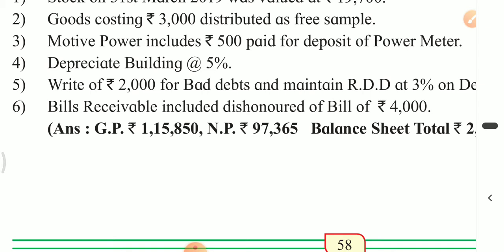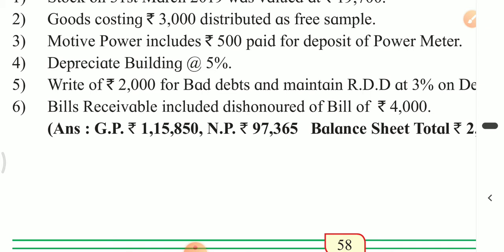So we will have to deduct 4000 from bills receivable and we will have to add 4000 to debtors because the drawee becomes our debtor by dishonoring the bill. So this act of dishonor will increase the amount of debtors of the business.